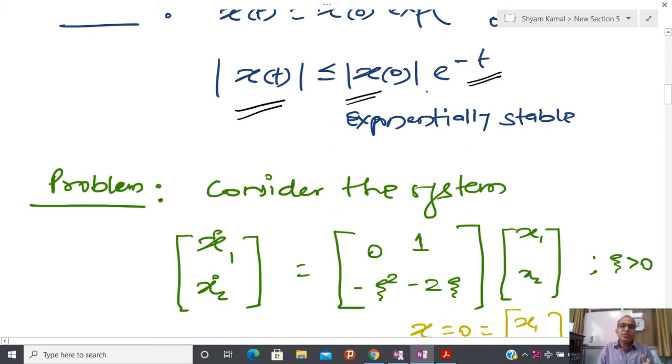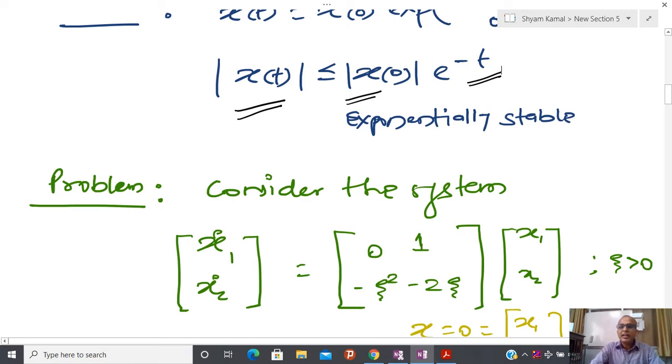And stability is obvious, because whenever something is exponentially or asymptotically stable, it means that the output trajectory, if we give some kind of initial condition, always remains bounded. So in this way I can check all the stability notions. Whenever you are able to prove that something is exponentially stable, there is no need to check asymptotic stability and stability. Obviously if something is stable, it doesn't mean that it is also asymptotically stable or exponentially stable, but in the reverse direction it is always possible.